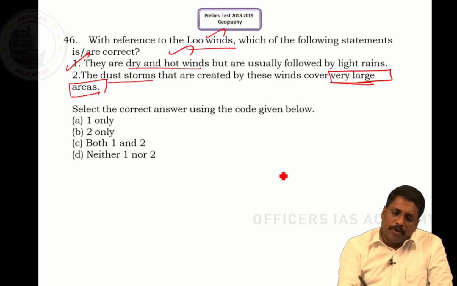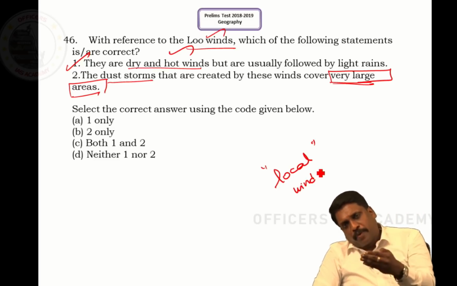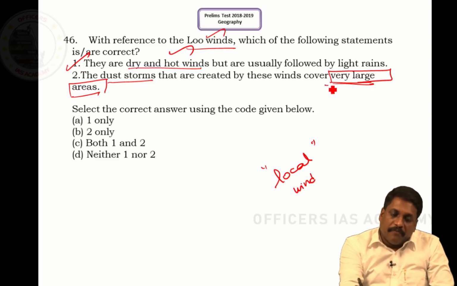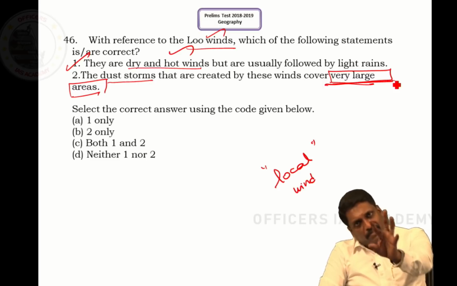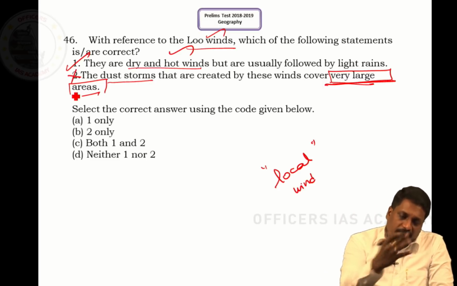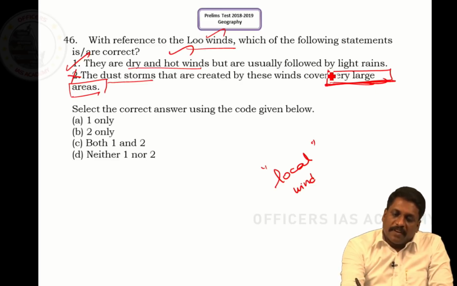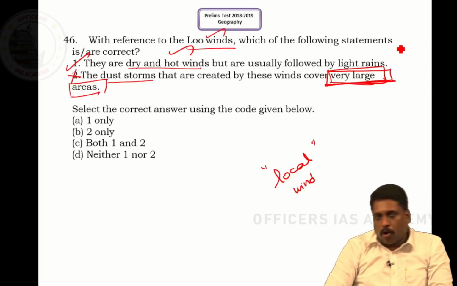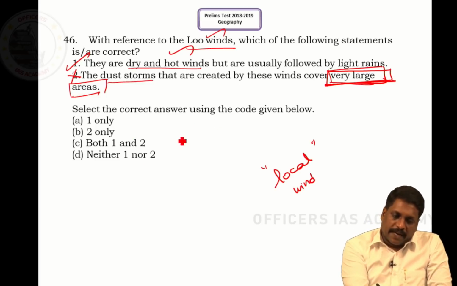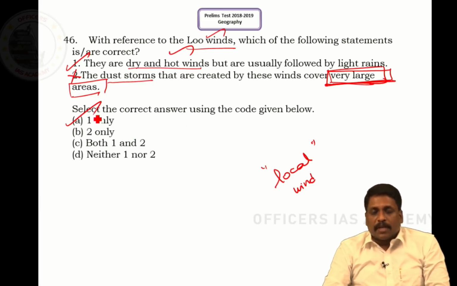What is a Lu? Lu itself is a local wind. What is this local wind? A wind which occupies a very small region, you call a local wind. It means it is not a very large area, rather it is a very small area. So this statement is wrong. Why are we declaring this statement wrong? Because what qualifies this statement happens to be wrong, right, sir. So what can be the answer for this? Select the right answer. It is 1 only. 46, answer is A.